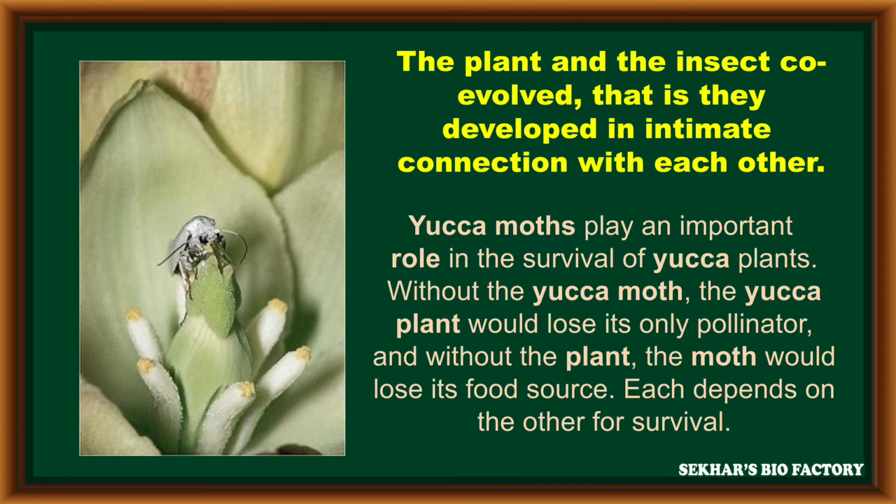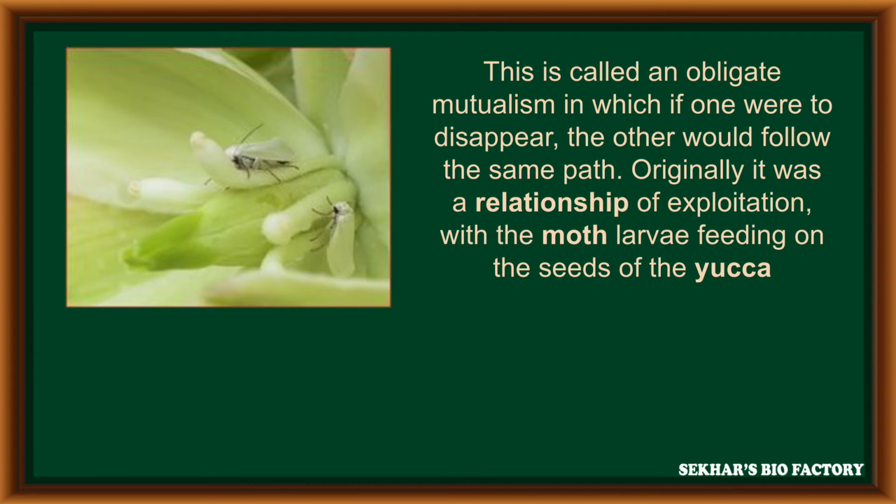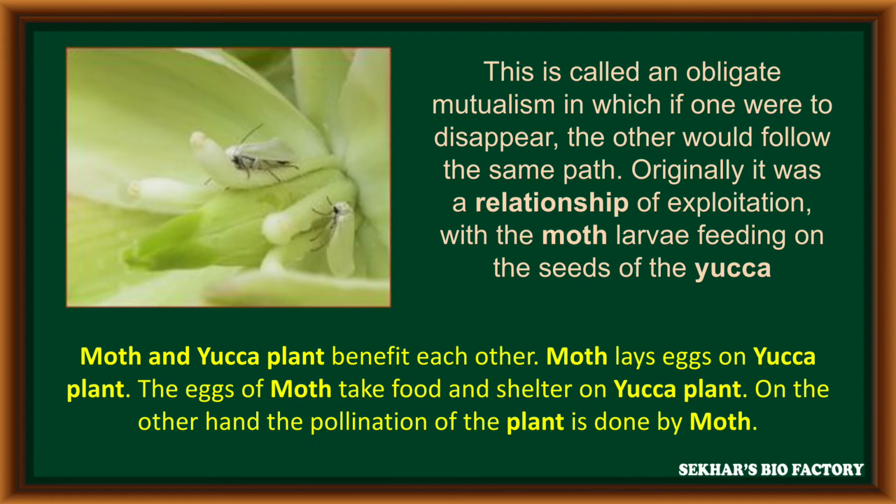Yucca moth, especially Pronuba moth, plays an important role to survive both yucca plant and Pronuba moth. If any one of the partners is lost, both plant and insects are affected in this relationship. During this, the relationship between Pronuba moth and yucca plant is called obligate mutualism. Without each other, they never survive. Moth and yucca plant both are benefited mutually.